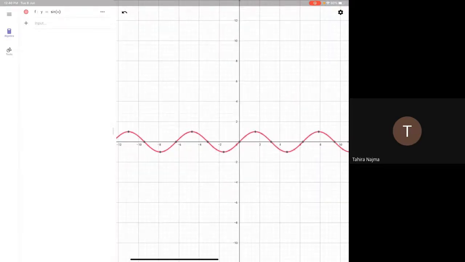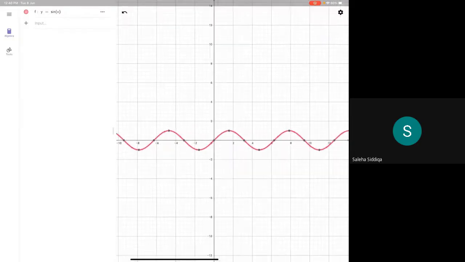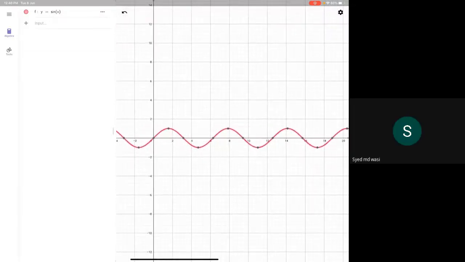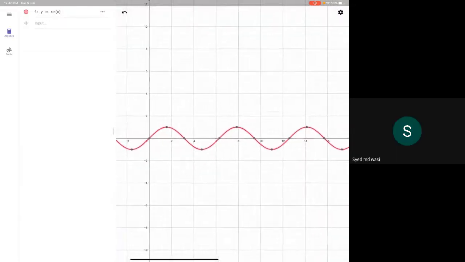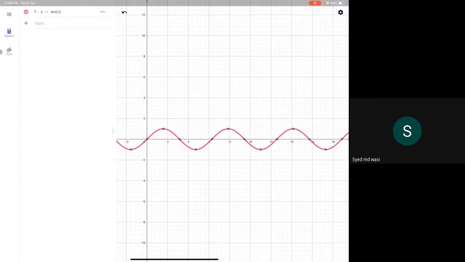Now these kinds of functions are called periodic functions. Why? Because their values will keep on repeating. See, why is this graph like this? I'll try to explain. Can you see this point here?